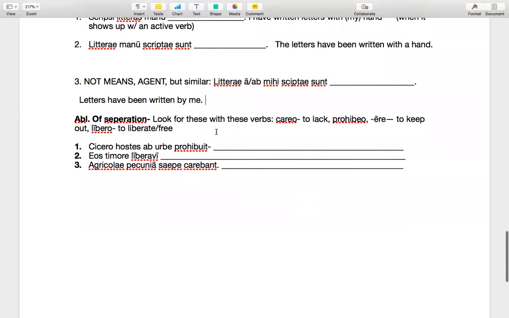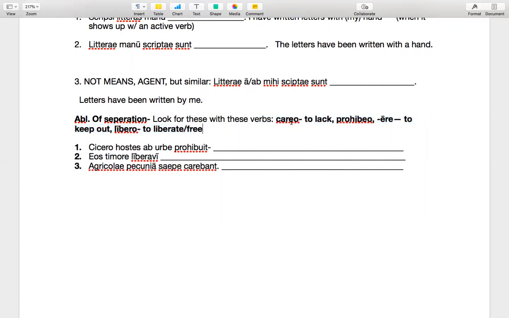Last thing, y'all seem to really struggle with identifying the ablative of separation. So this really only happens with three verbs, as far as I know. There might be a fourth I'm forgetting. Careo, to lack, and prohibeo, to keep out from, and sometimes libero, to liberate. So this one, Cicero hostes ab urbe prohibuit, would be something like Cicero keeps out the direct object, the enemy, from the city.